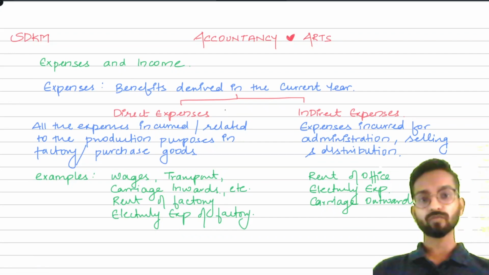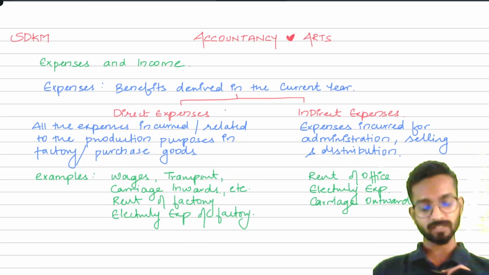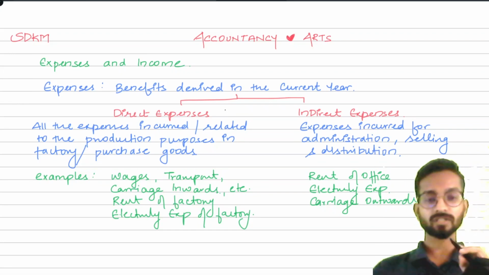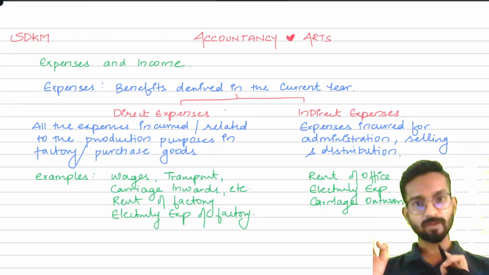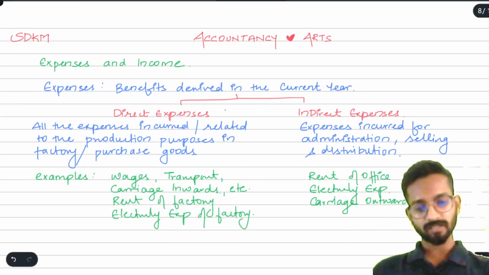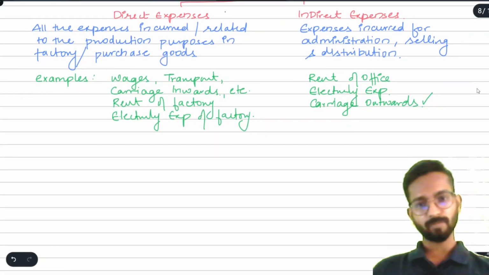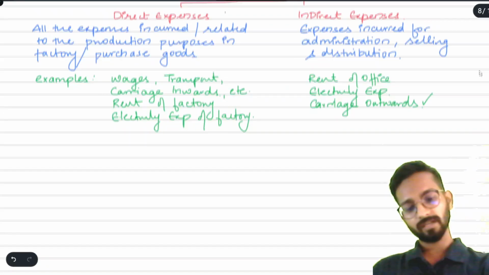See, carriage outwards means when I am selling the goods, I have to send the goods to the person who has purchased. But remember, the carriage outward, that transportation cost will not help me in the production in my factory. So that's why it is the indirect expenses. That's why we write here carriage outwards in the indirect expenses. Simple enough. This is our expenses.